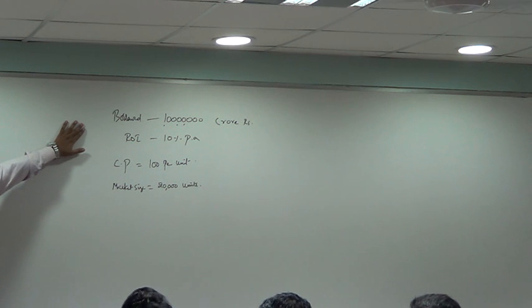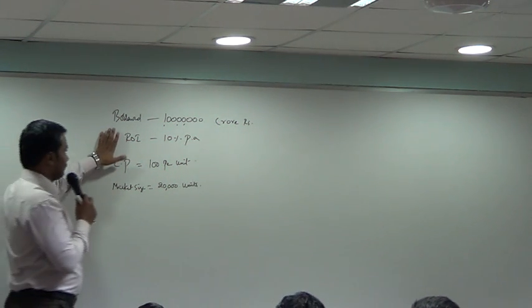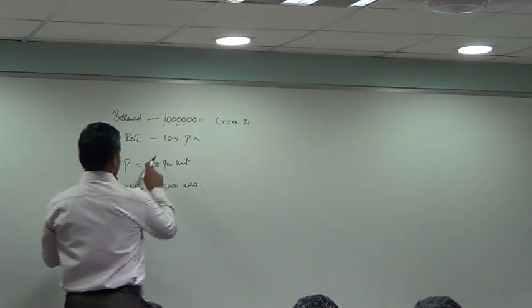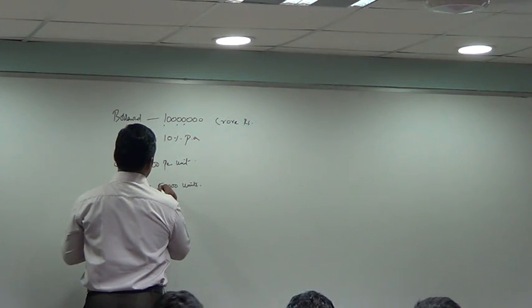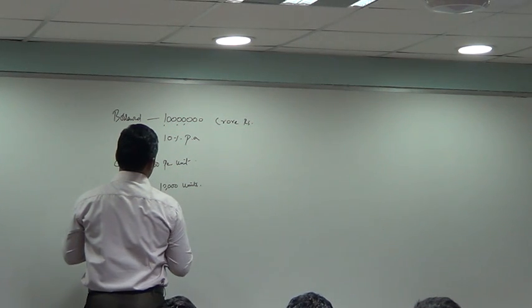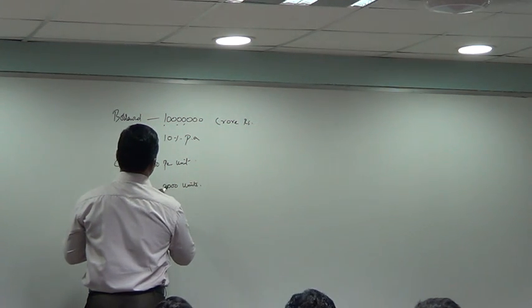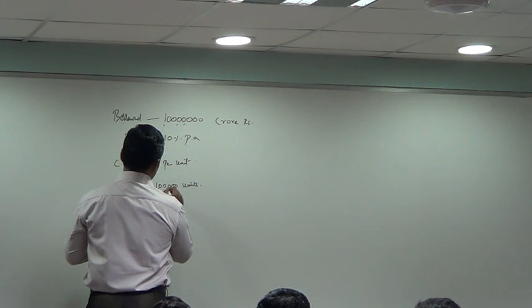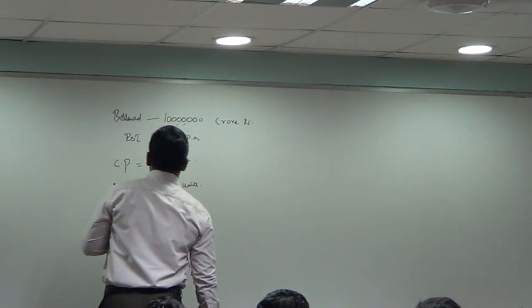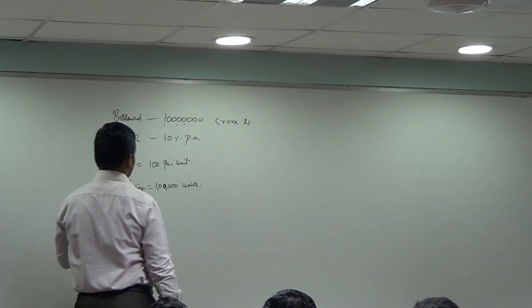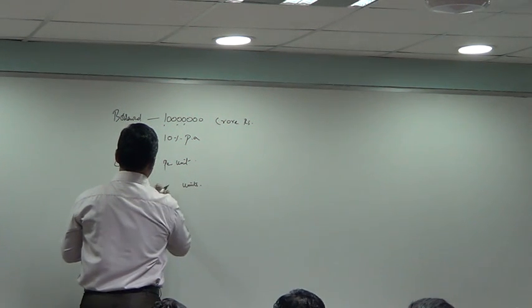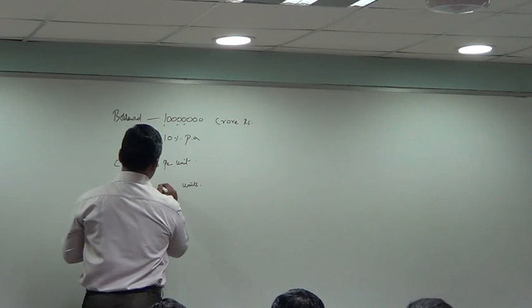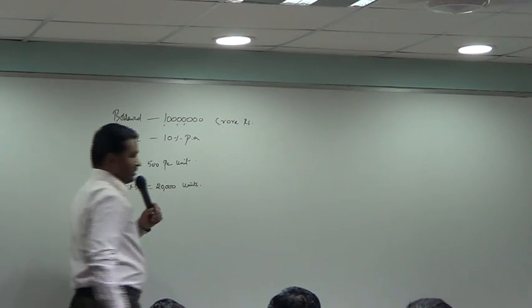So a consignor has borrowed 1 crore rupees. Suppose this is a question.